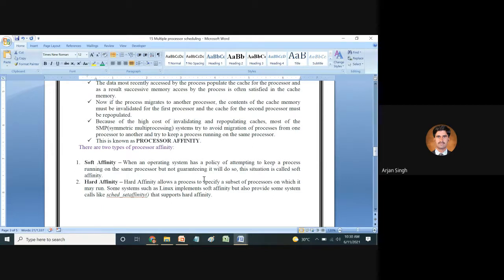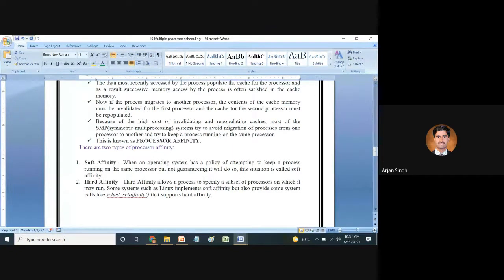All right, so we attempt to keep the process running on the same processor, but it is not guaranteed. It is not sure that all the processes are running at the same time, right? So that is a representation of soft affinity. But hard affinity allows a process to specify a subset of processors on which it may run.